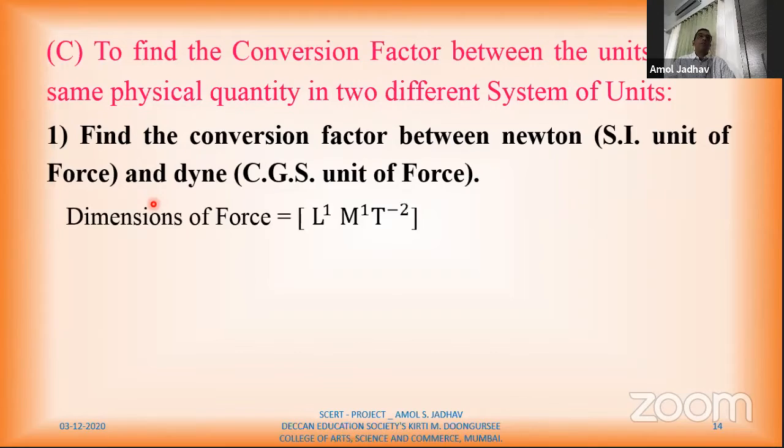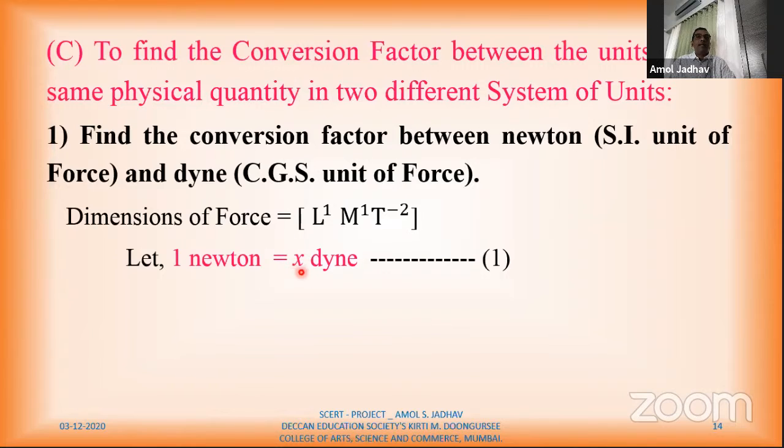So to find this, we have to consider, of course, the dimensions of force, which are L1, M1, T minus 2. Now we'll consider that 1 Newton is equal to X dyne. Like this, 1 kilogram is equal to 1000 gram. So here I don't know 1 Newton is equal to how many dynes.